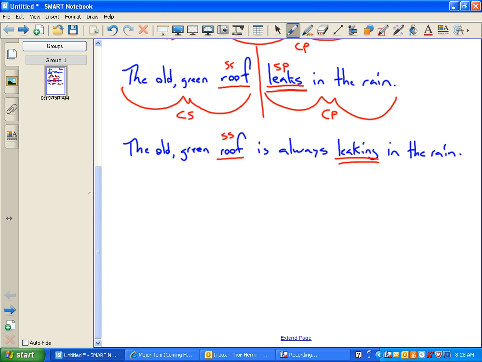Always. Always is a verb? Remember, the simple predicate is always a verb. Okay, so always is not a verb. We're missing a verb in there, one of the ones we have memorized: is. Because is what type of verb? Helping verb. It helps that action verb leaking. The roof is leaking.